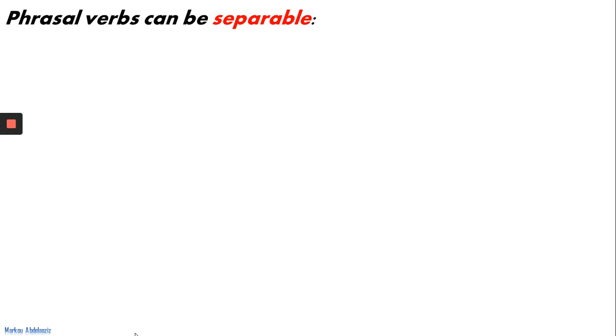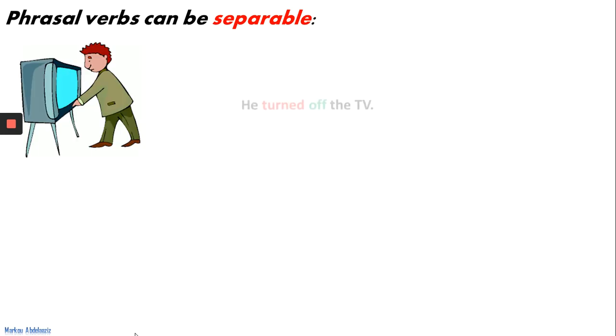So we can have two types of phrasal verbs. Some phrasal verbs can be separable, while others cannot be separable. For example, we can say, he turned off the TV. Here we have the phrasal verb turn off, and the opposite of this phrasal verb is turn on. Some phrasal verbs are easy to know.